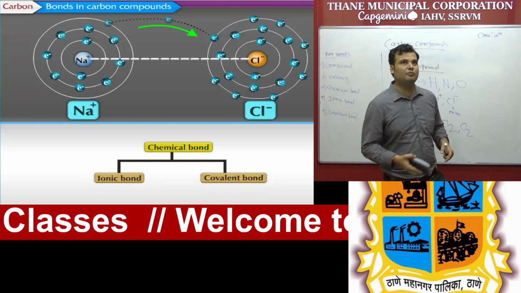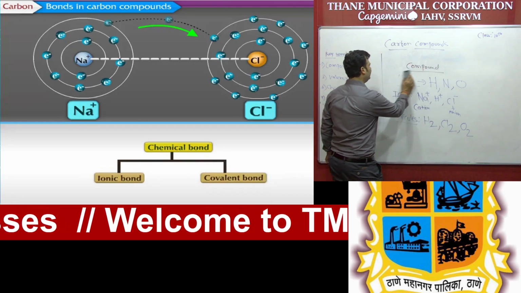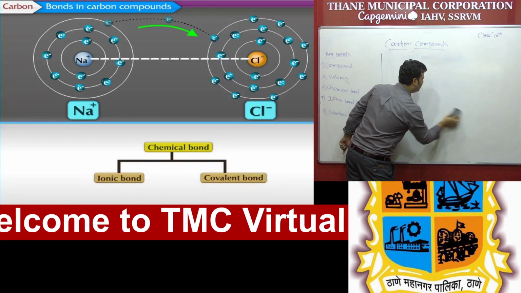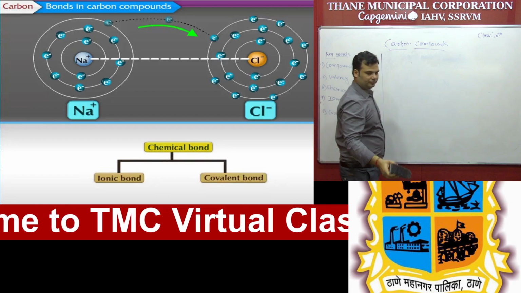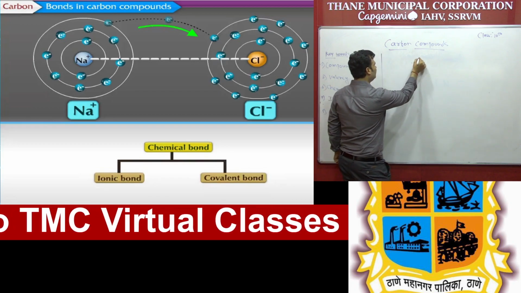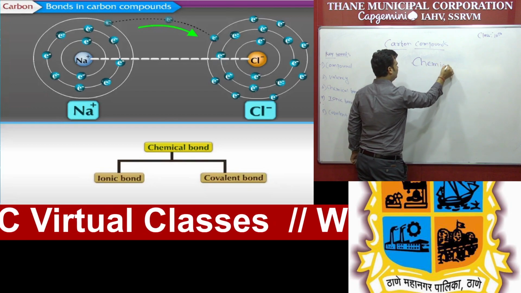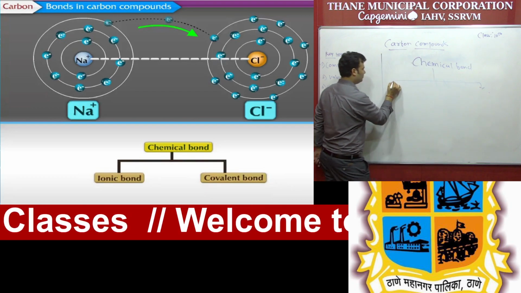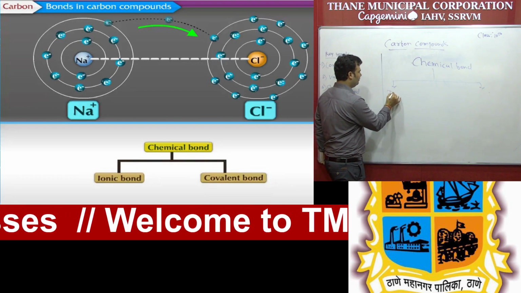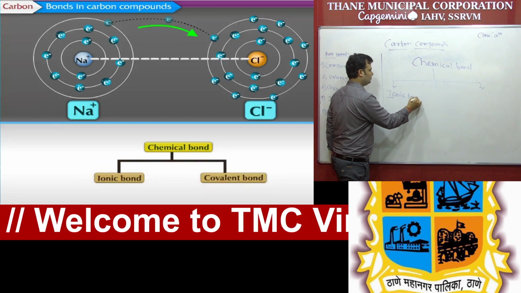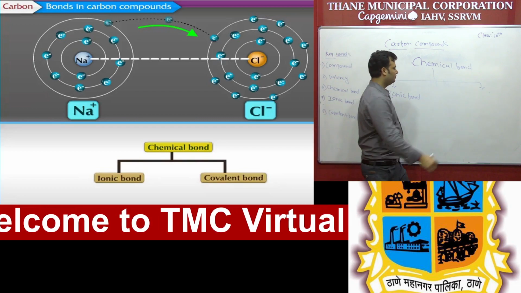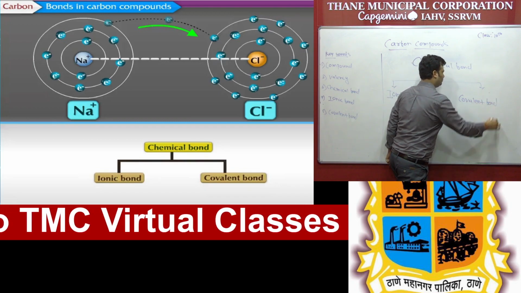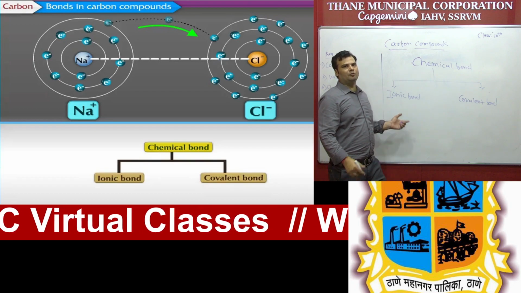So student, chemical bonds are basically of two types. As you can see in the slide, one is the ionic bond and the second one is the covalent bond. We have to study step by step what a chemical bond is. The first one is the ionic bond and the second one is the covalent bond. So the first one is the ionic bond.